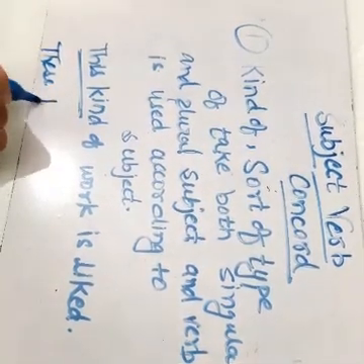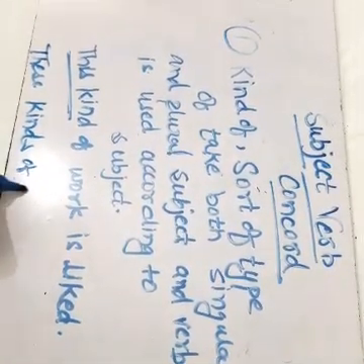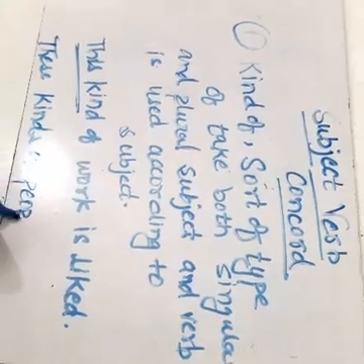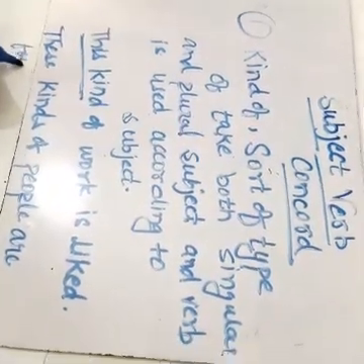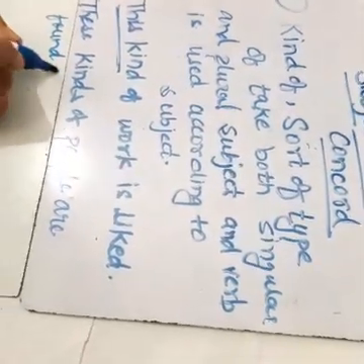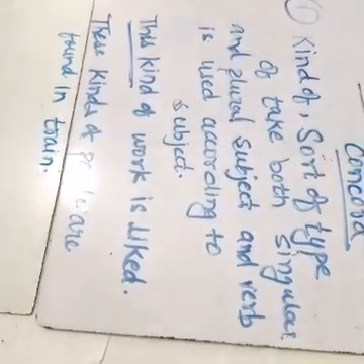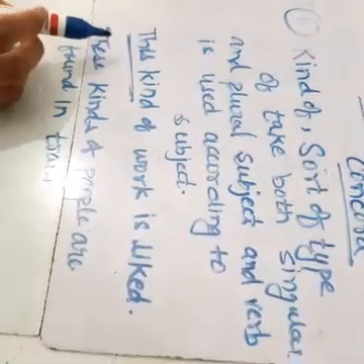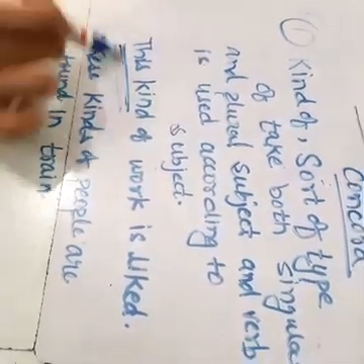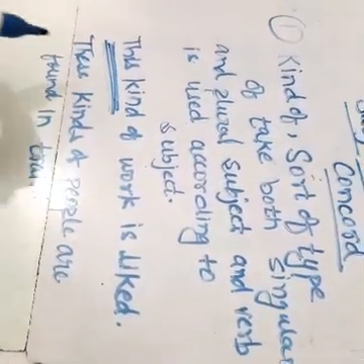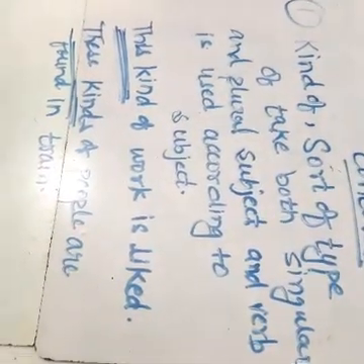These kinds of people are found in train. Okay, so we can see here that this kind here is a singular subject, and here these kinds is used as a plural subject.